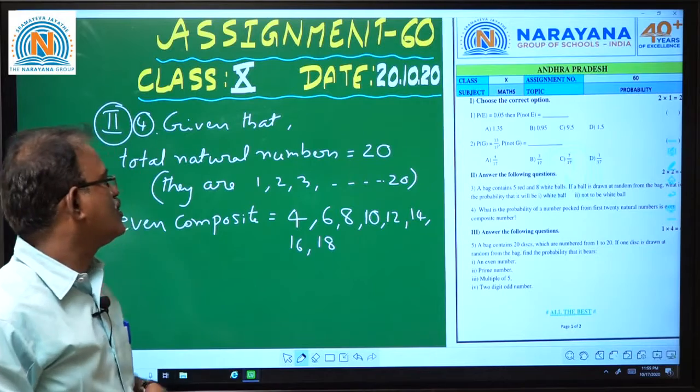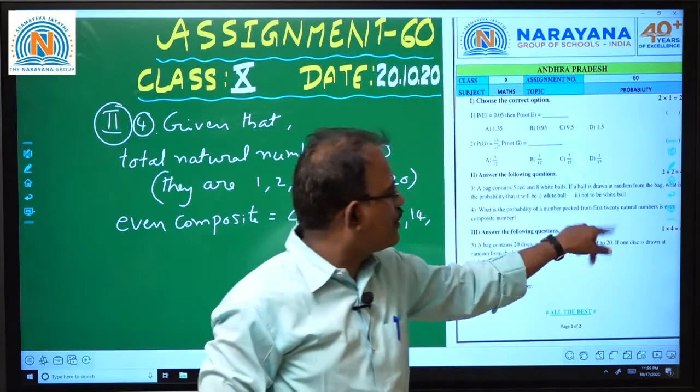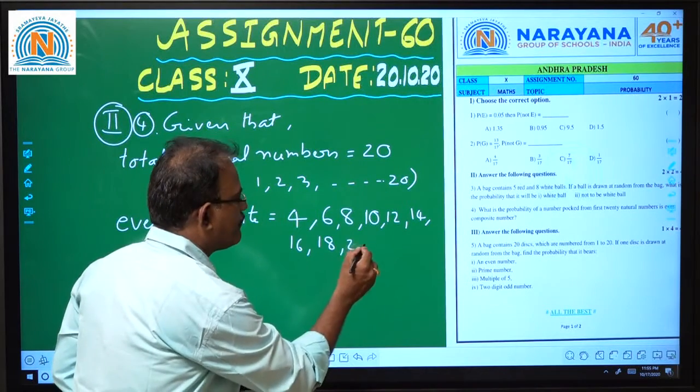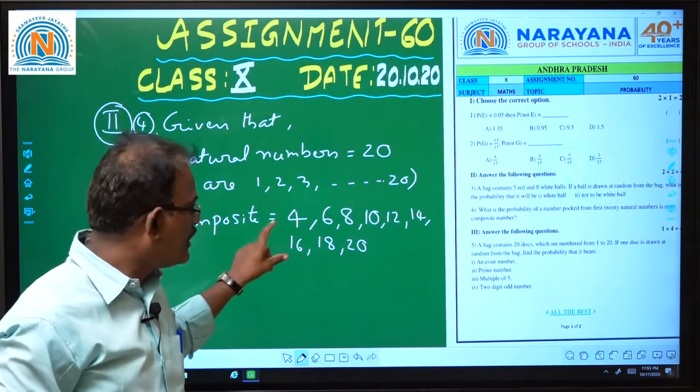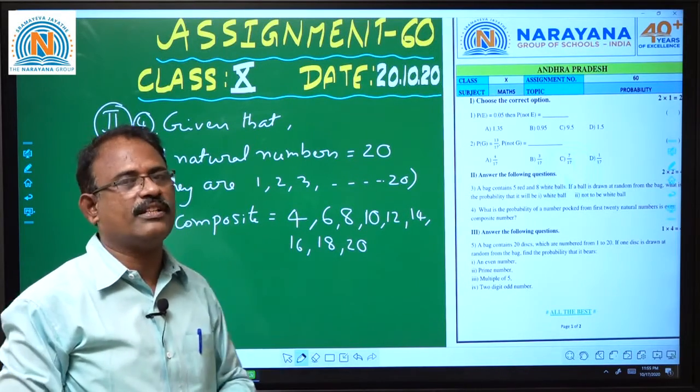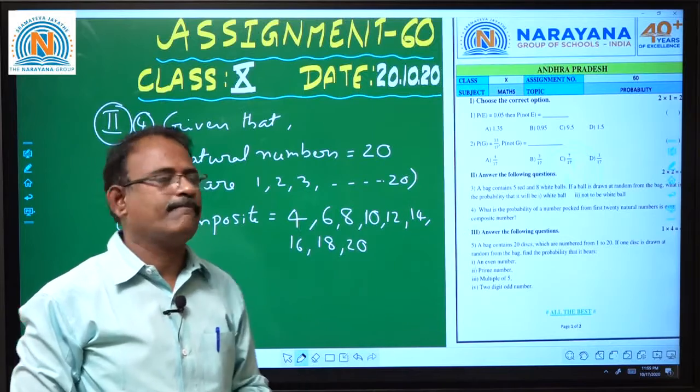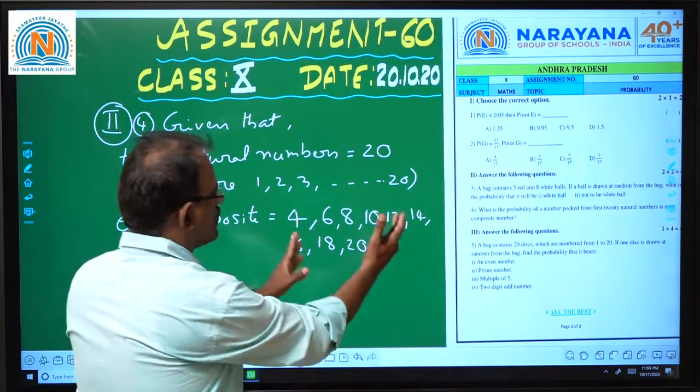First 20 means 20 is also included. So these are the even composite numbers up to 20 among the first 20 natural numbers.